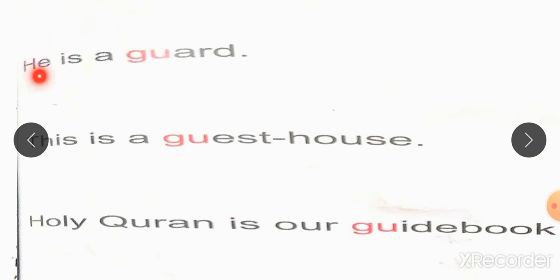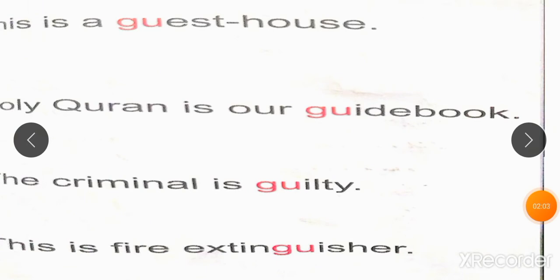So let's study. He is a god. This is a guest house. Holy Quran is our guidebook. The criminal is guilty. This is a fire extinguisher. Extinguisher means आग बुझाने वाला अमला.